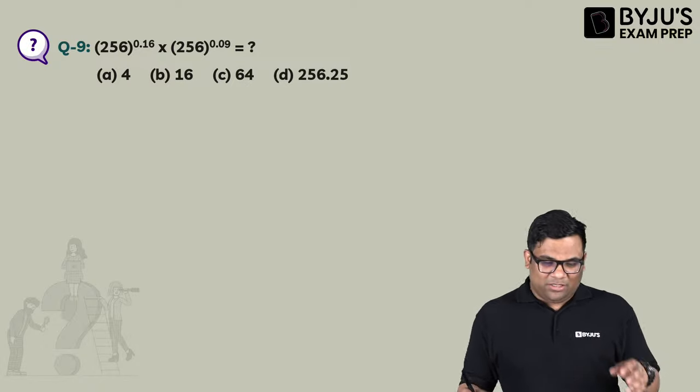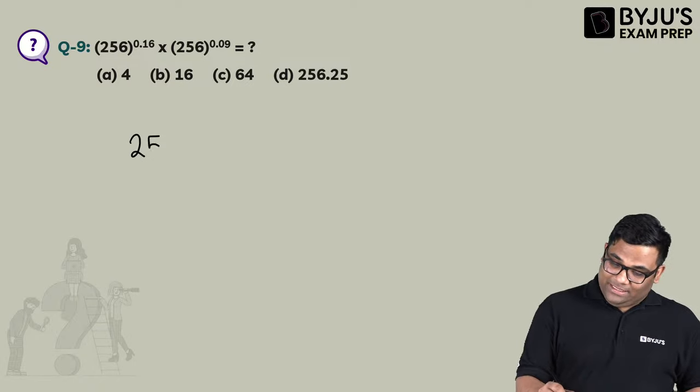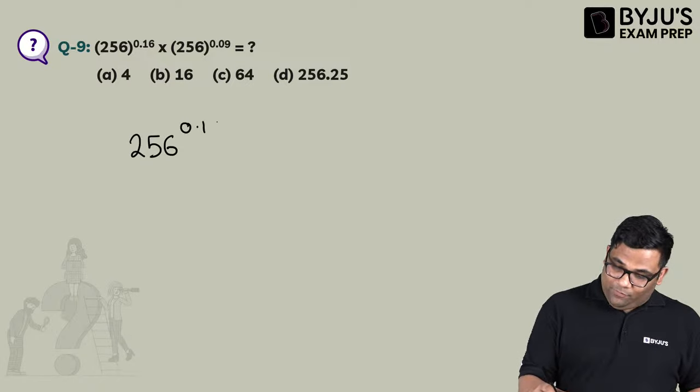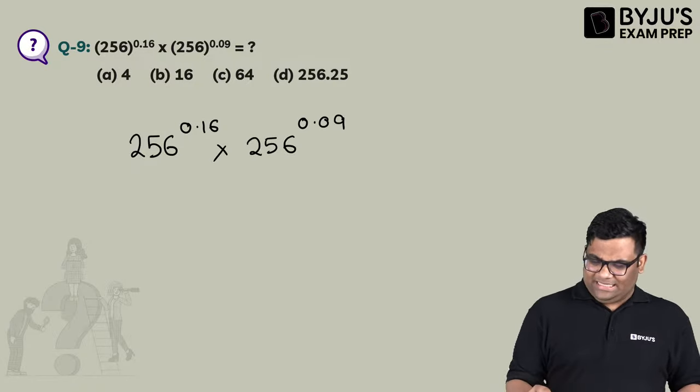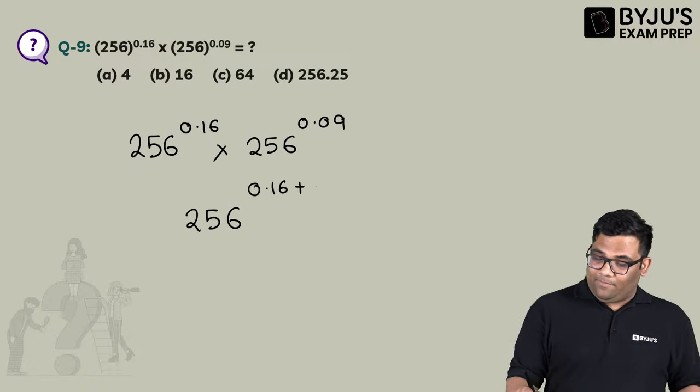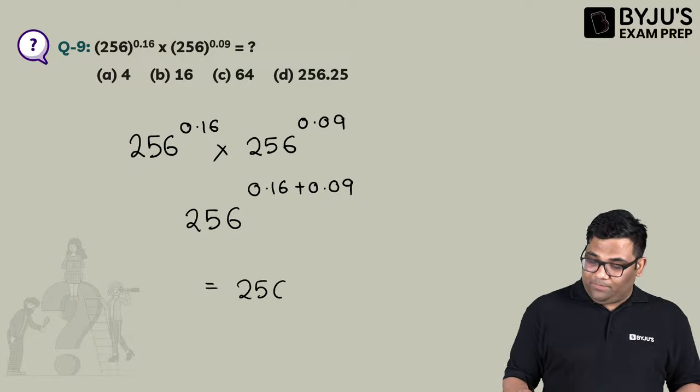I will solve this for you. This is 256 to the power 0.16 and then 256 to the power 0.09. You can see the base is the same and the powers are different, so I'll add them. 0.16 plus 0.09 makes how much? 256 to the power 0.25.